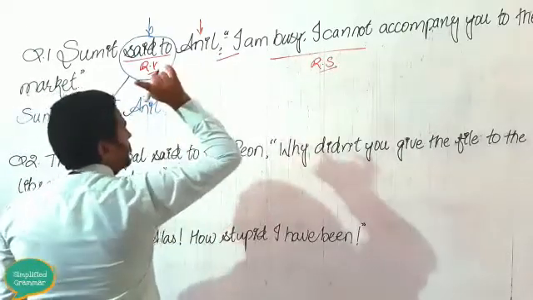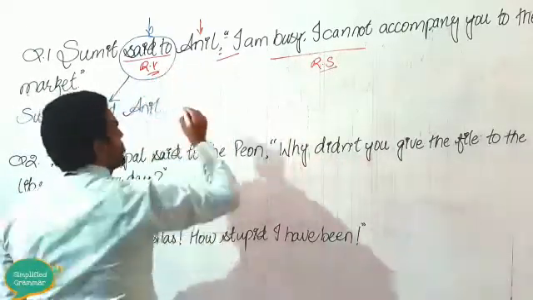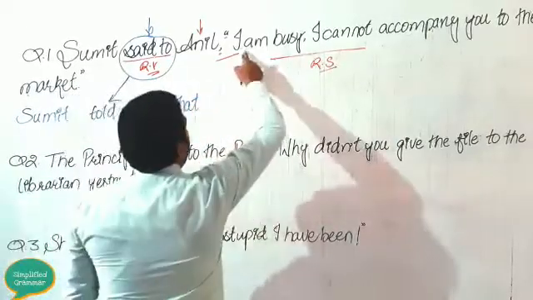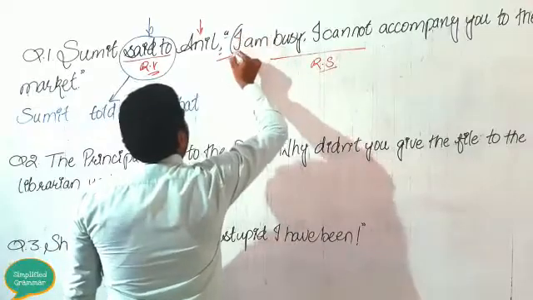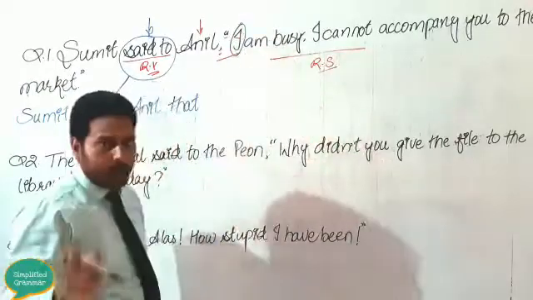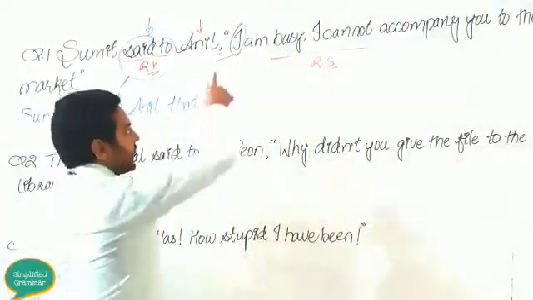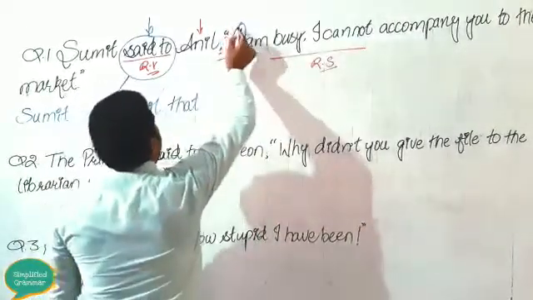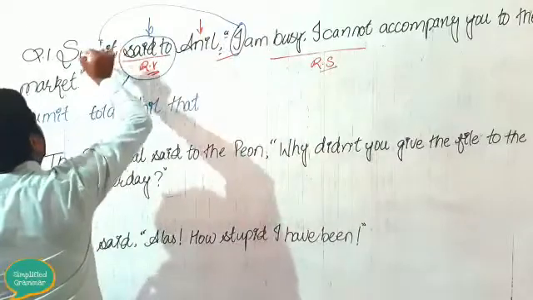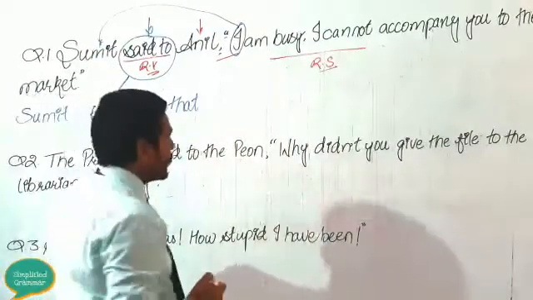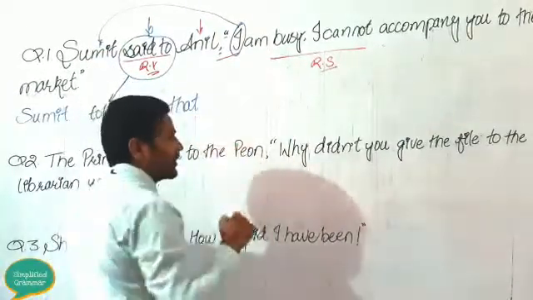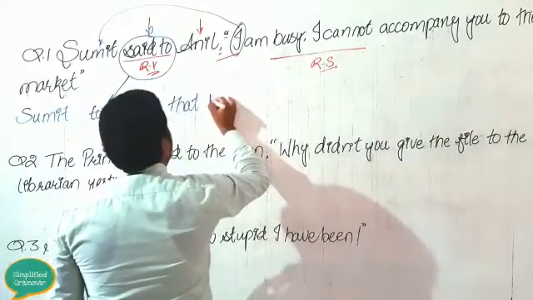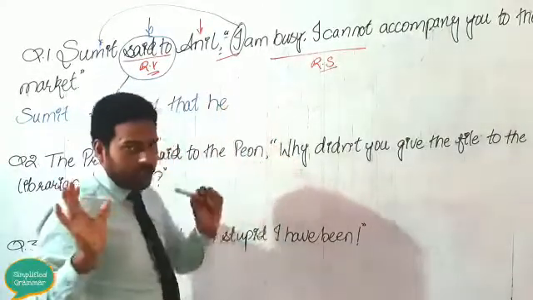Then, in order to remove the double inverted commas and punctuation marks, you need to use the conjunction "that". Now see, your reported speech here is beginning with the first person. So the first person changes according to the subject. What is your subject? Sumit. Is Sumit he or she? He. So you will write "that he". Up to here it's okay.